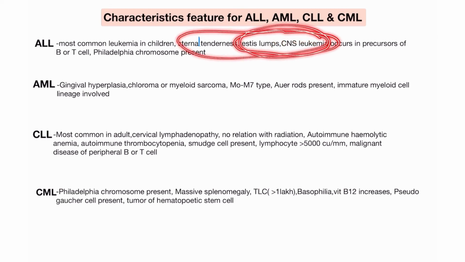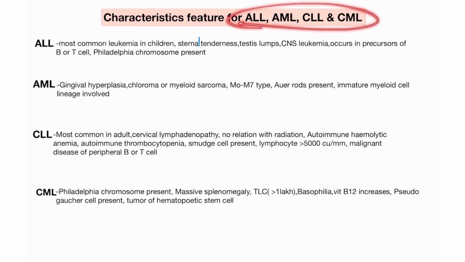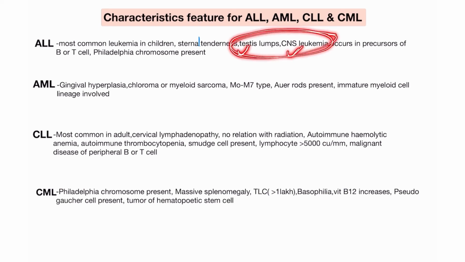When you find any type of leukemia question, AML or ALL, if four options are given and you find testicular lump and CNS leukemia, then you always tick ALL.